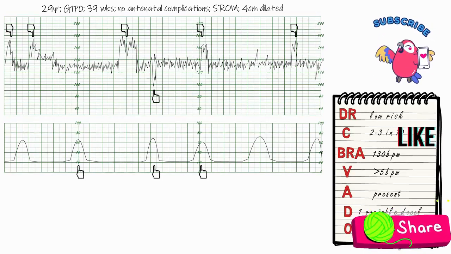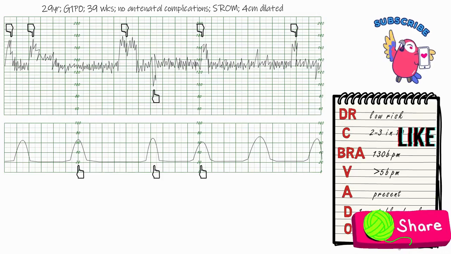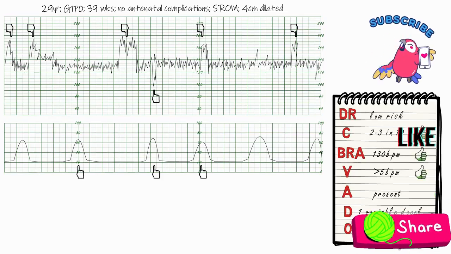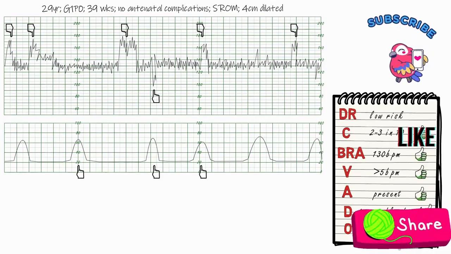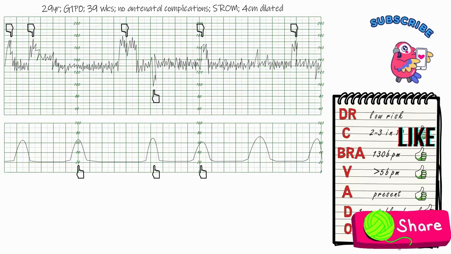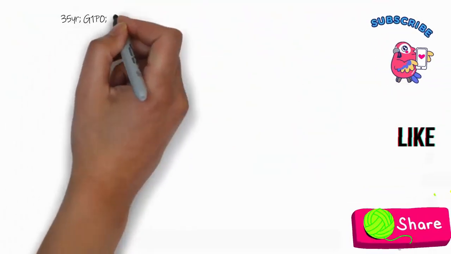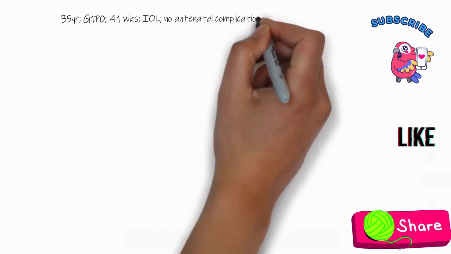So looking at all of these characteristics individually, they are all reassuring. So I'm putting a thumbs up next to them here. That means that overall, this CTG is defined as normal. Okay? Next. So moving on to example number 2.